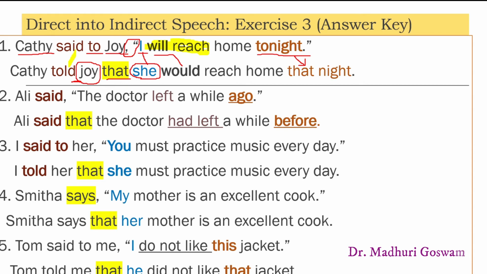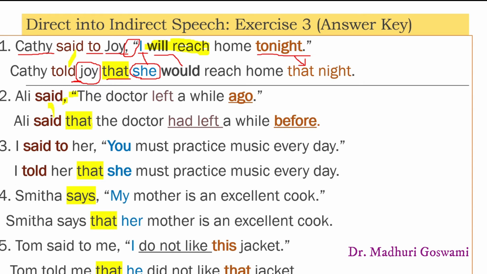Now let's take up the next sentence. Ali said, "The doctor left a while ago." The indirect speech of this sentence is, Ali said that the doctor had left a while before. In this sentence, we notice that the conjunction word that is used in place of comma and inverted commas. But there is no change in the reporting verb said, because we do not have any kind of object or we don't know to whom Ali is talking. So, said remains said.